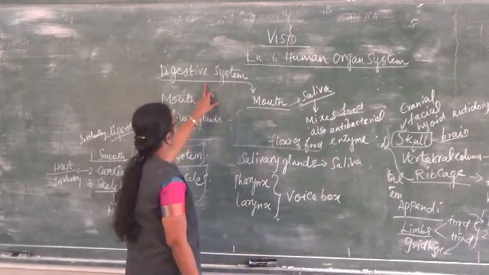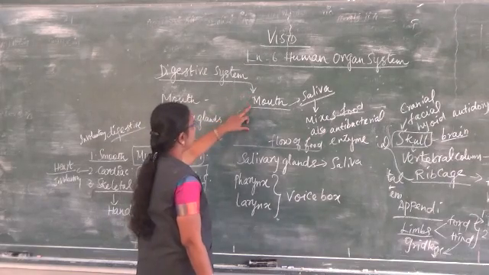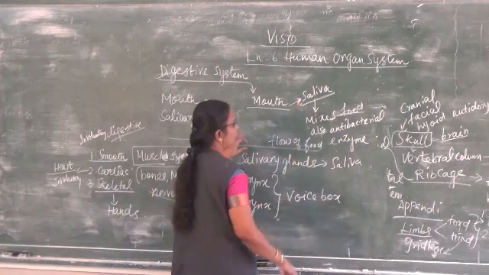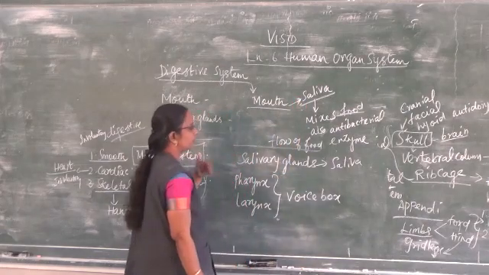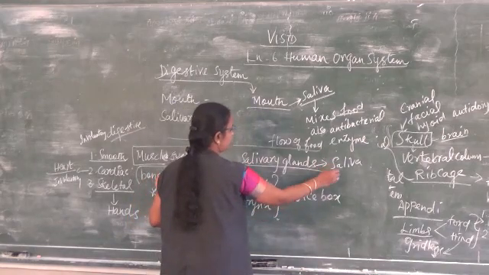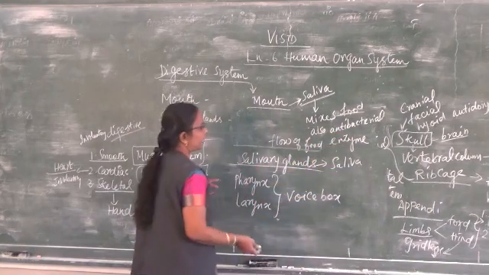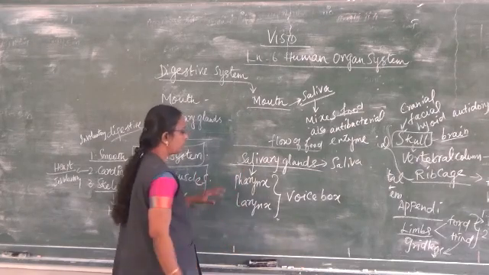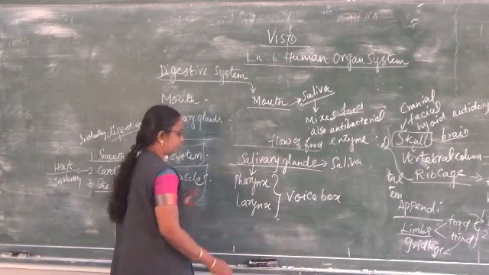After the food enters, we have taken the mouth. What does the mouth do? It mixes the food with the saliva. The teeth also help with grinding the food. Then the salivary gland secretes the saliva, which contains an antibacterial enzyme. Next it enters into the pharynx and the larynx.